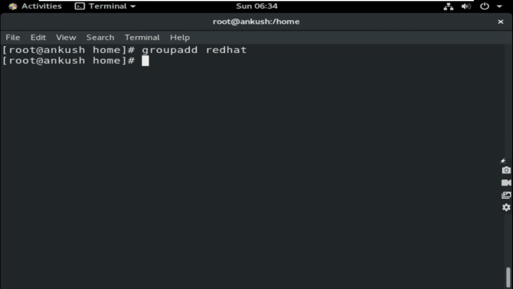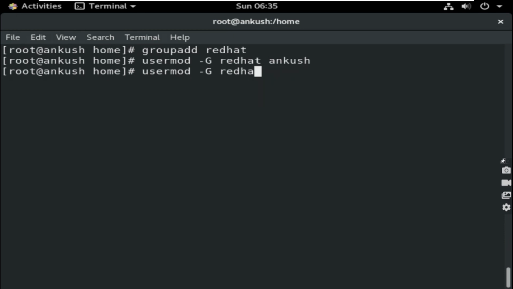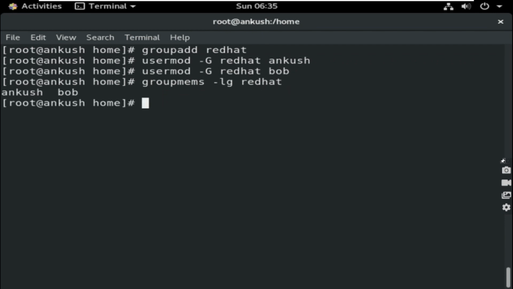There is no ACL applied, and in this group there is no member. Let me add a user. usermod -G redhat, then which user? I am adding the Ankush user to the redhat group. Added. Similarly, I'll add Bob in this group. Now you check it. How can I check? getent group redhat, or members. In this group there are two members, Ankush and Bob, you can see. So the redhat group has two members.